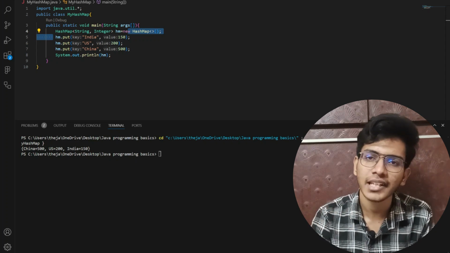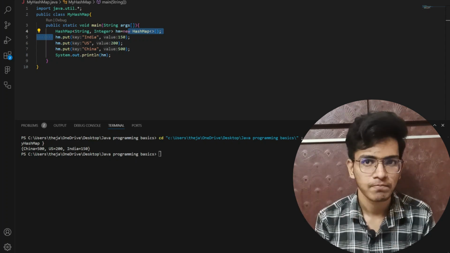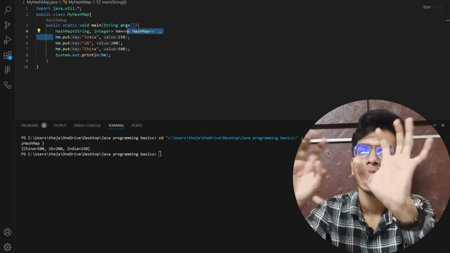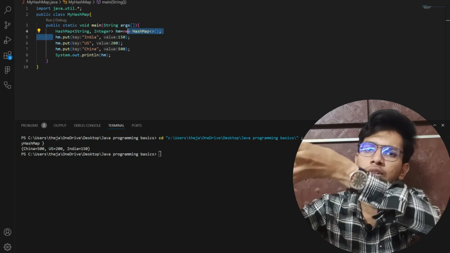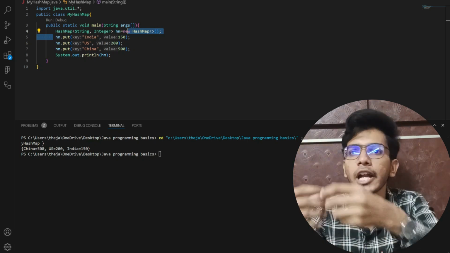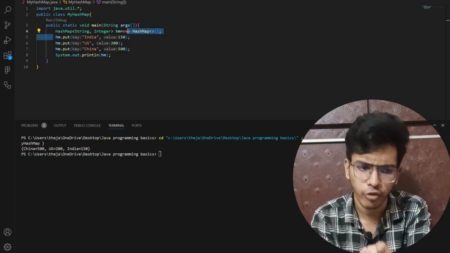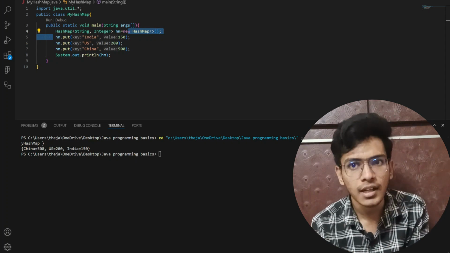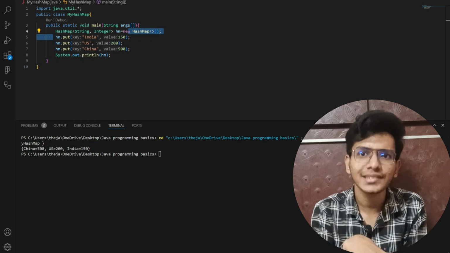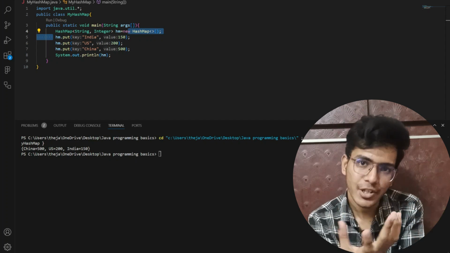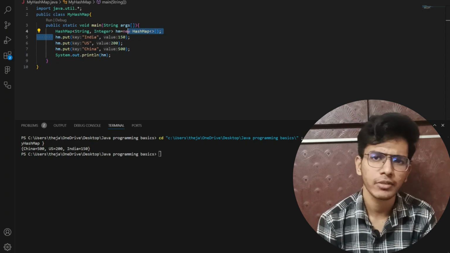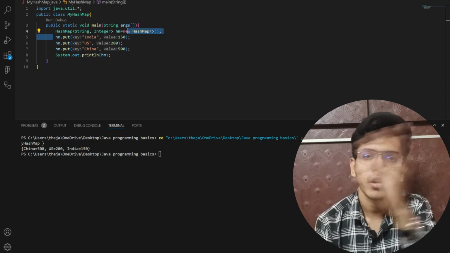It will store whatever data you are inserting based on the internal hashing. I will talk about how hashing works, but based on the internal hashing function, it will store the data randomly.